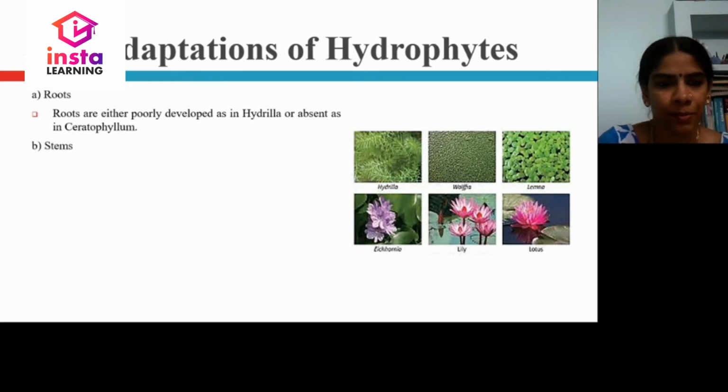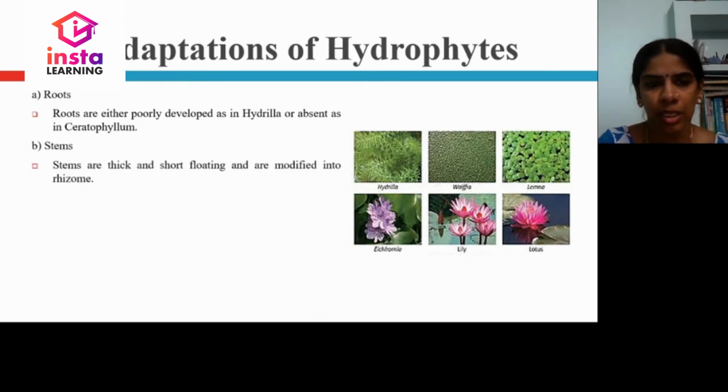Next is the stem. When you see the image, you can see the stems are thick and short. Yes, lily, lotus and all, we can see thick and short stems. These are all floating in the water, and these are all modified into rhizome. Rhizome is a thick bundle of stems that are not clearly visible to us. These are modified as rhizomes.